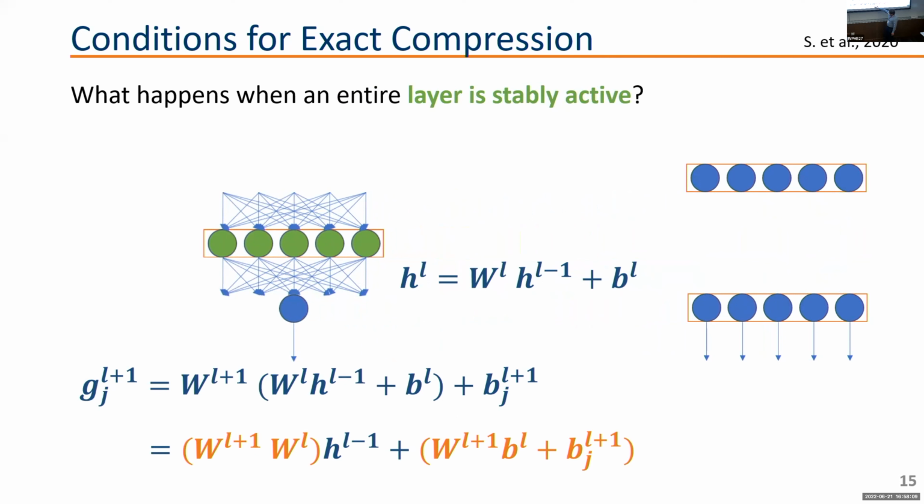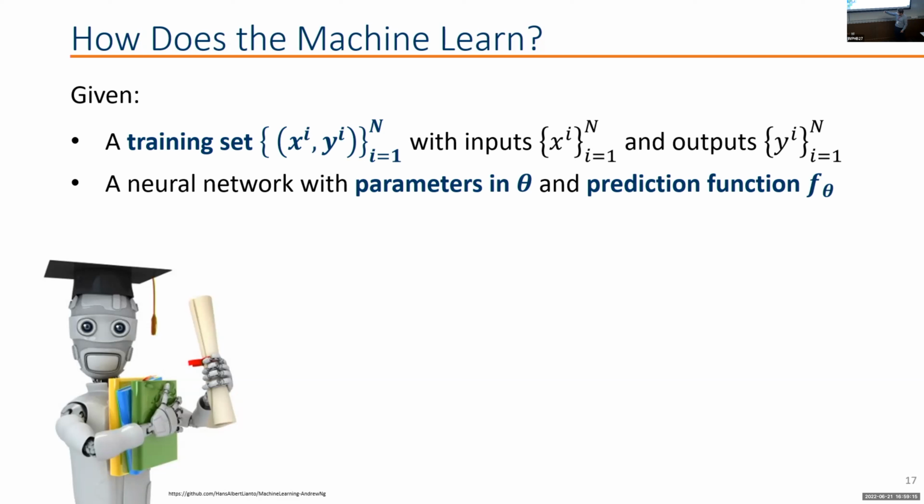So just for a quick recap, how does a neural network learn something, right? We're given a training set. So there's going to be some inputs X mapped to outputs Y, and we want to mimic that with our model. We have some parameters theta that we want to adjust, and that are going to imply a prediction function, which is basically, okay, if you send some input to the neural network with these particular parameters theta, what is the prediction that we're getting?